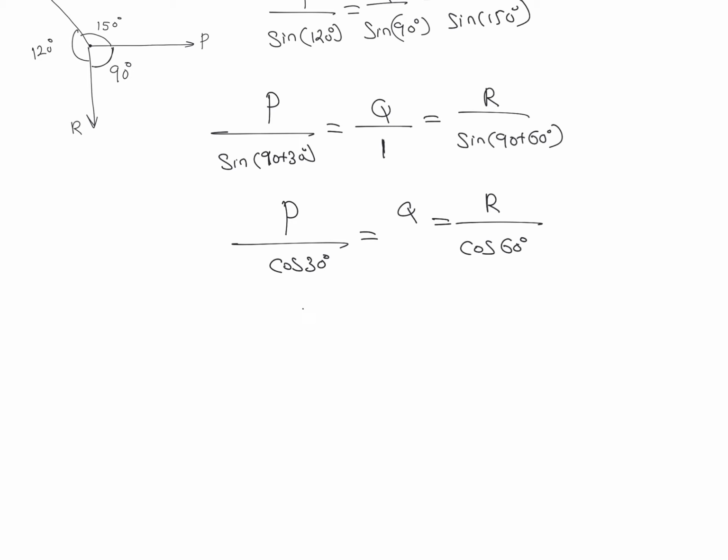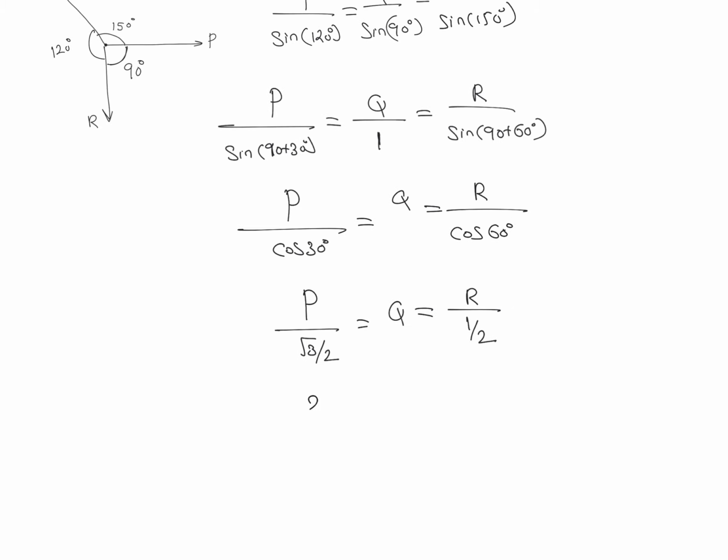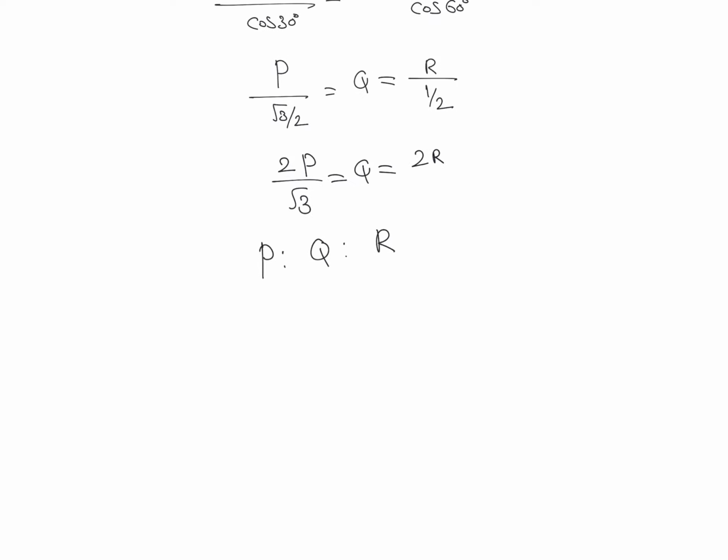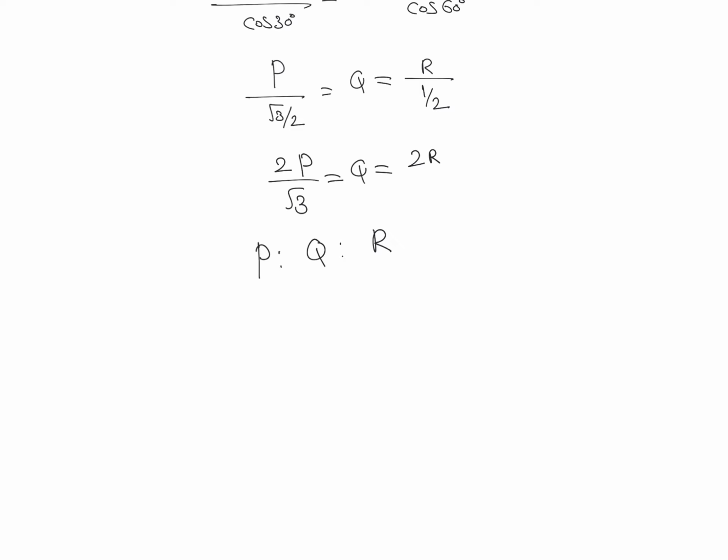Now we know that the value of cos 30 is root 3 divided by 2, so P divided by root 3 by 2 is equal to Q, which is equal to R divided by cos 60. Cos 60 is 1 by 2. So we can write this 2 in the numerator. So 2P divided by root 3 will be equal to Q, which is equal to 2R. Now our aim is to find the ratio, that means the value of P is to Q is to R. So we can write all these values over here.